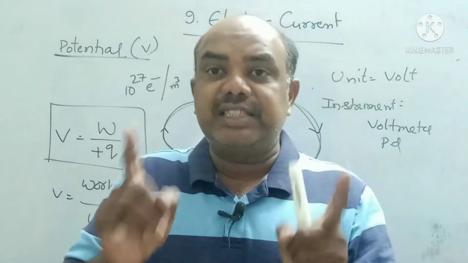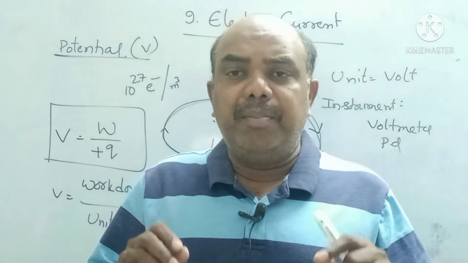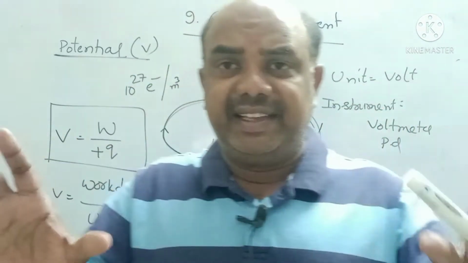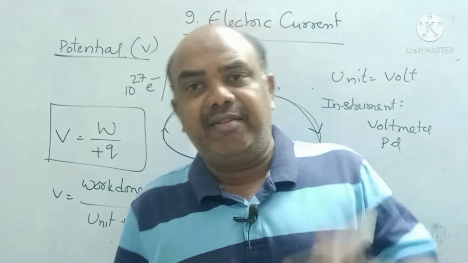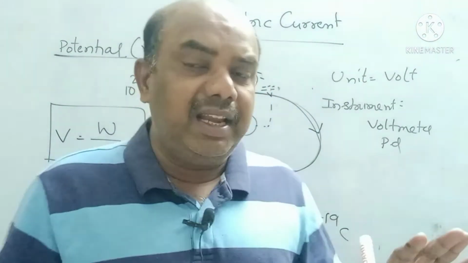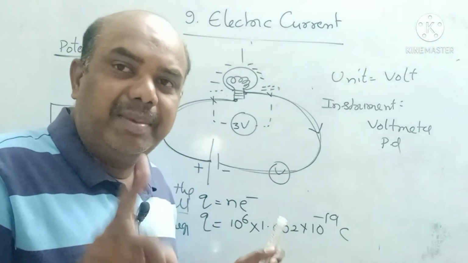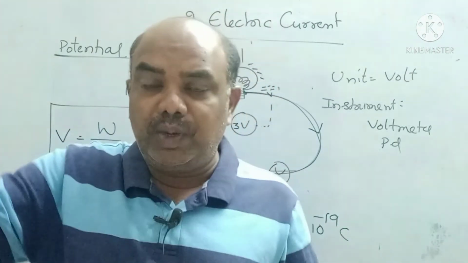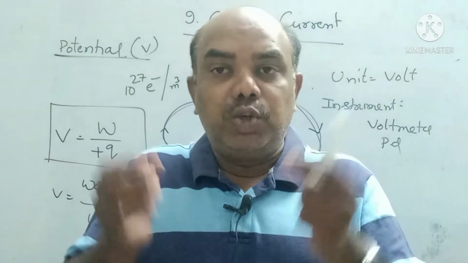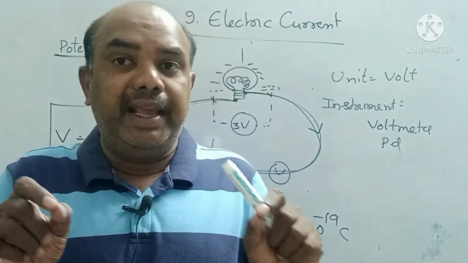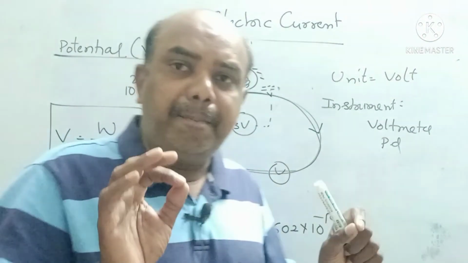So the voltmeter must be connected in parallel in the circuit. Remember children, most important, lifelong you remember this one instrument in total physics. If you go to engineering, whatever the branch you take, whether it may be EEE or ECE or mechanical, whatever the circuit, the voltmeter must be connected in parallel, not in series. Why? Because in series, electron flow takes place only one way, positive to negative. Hence we cannot measure the difference between the potentials. To measure the potential difference, we have to connect the instrument only in parallel. Voltmeter must be connected in a parallel circuit.